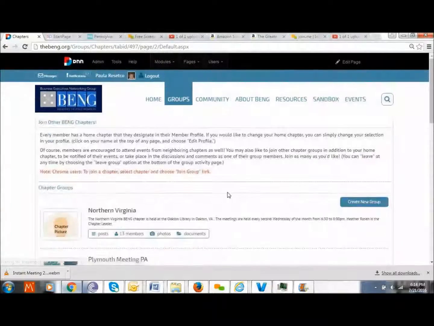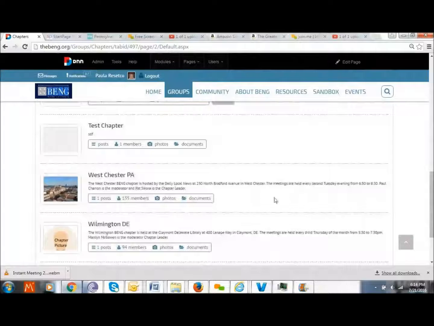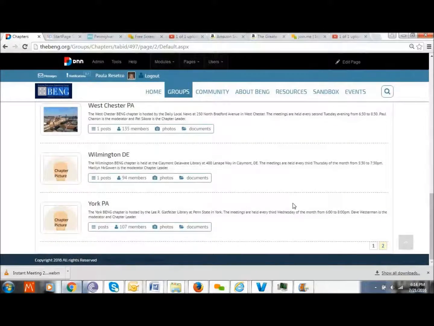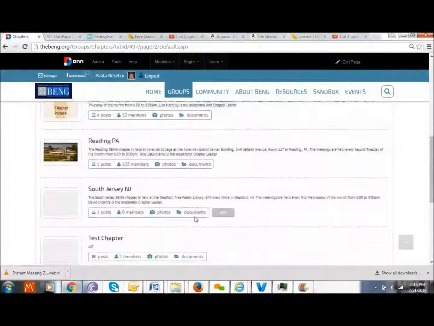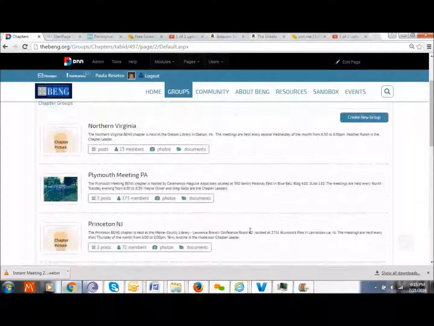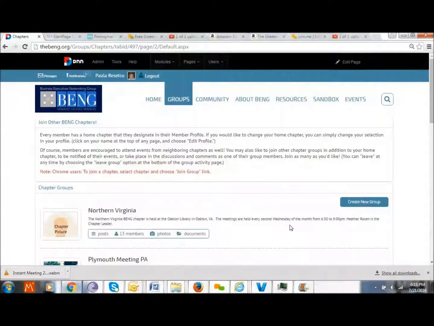Basically, as system administrator, I created many of these chapters, so I am already a member of those chapters. I'm not a member of South Jersey primarily so that I can show people what you will see if you're not a member. Basically, you'll see a join button associated with the chapters that you're not currently a member of. We are encouraging all members to join as many chapters as they have an interest in.